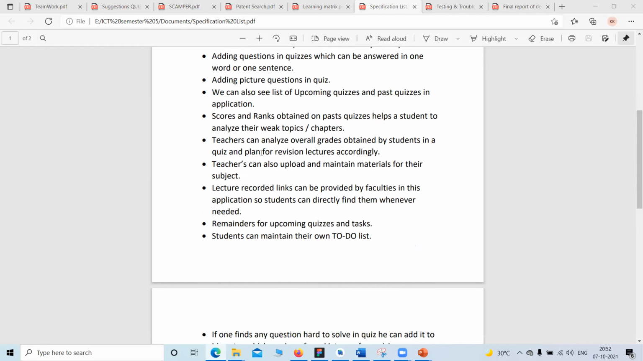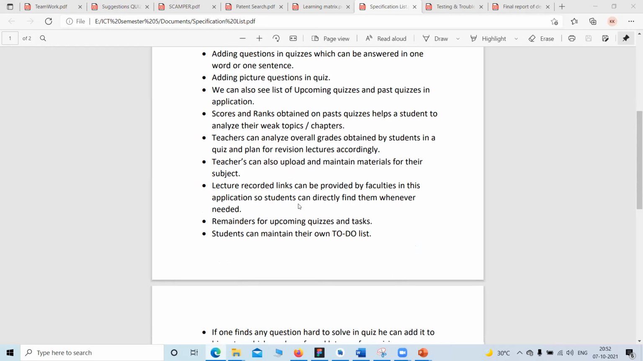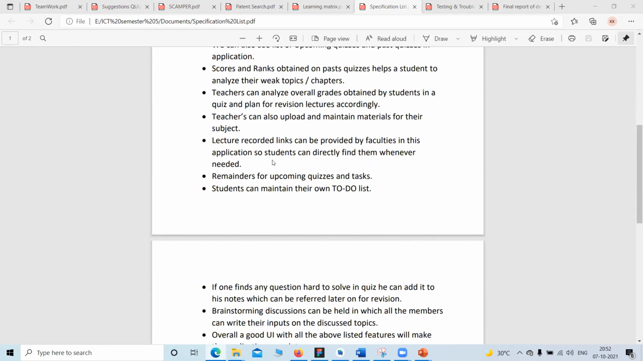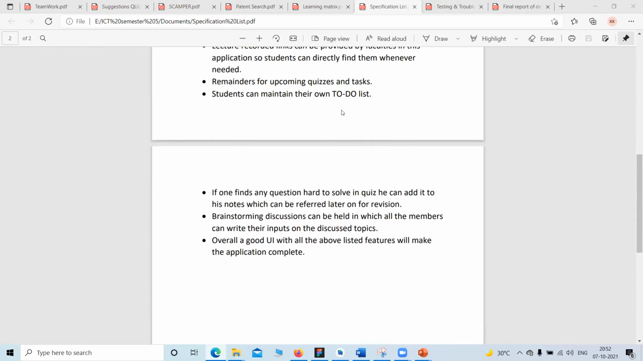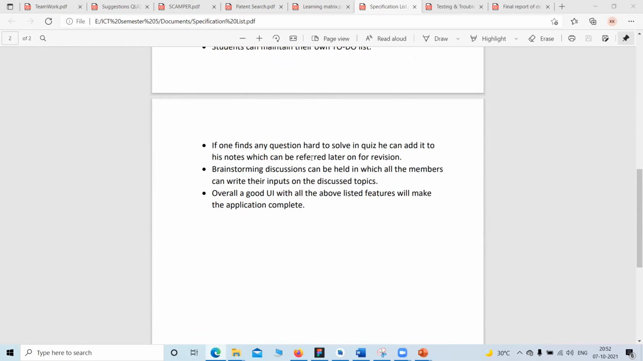by the students. Teachers can analyze the grades of the students, and update and maintain materials like previously asked questions and everything. Lecture links can be provided in the application itself if anyone wants to revise the lectures. Reminders for upcoming quizzes, and a to-do list to maintain any pending tasks. If one finds any hard question to solve, or any topic that is hard, then he can add it in my notes for that particular subject.